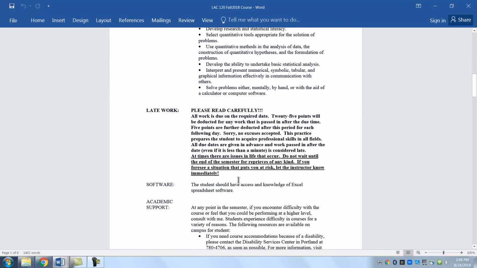Now the late work. I have a reputation. Sometimes it's good, sometimes it's bad. I'm very strict on late work. If it's late, I don't take any excuses. And so it's 25 points for the first day it's late and 5 points thereafter. So if you're late, still pass it in, you'll get some work.